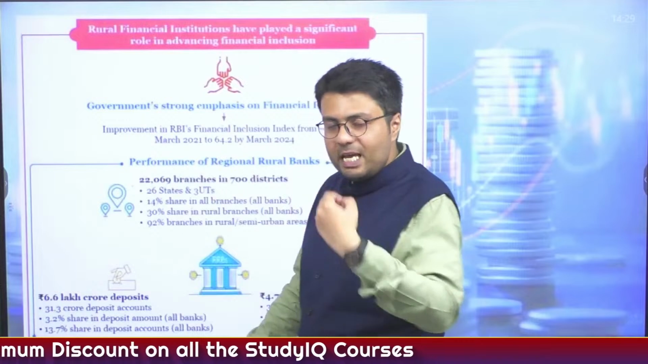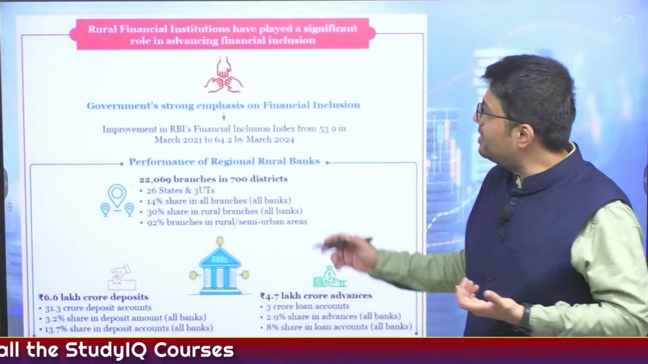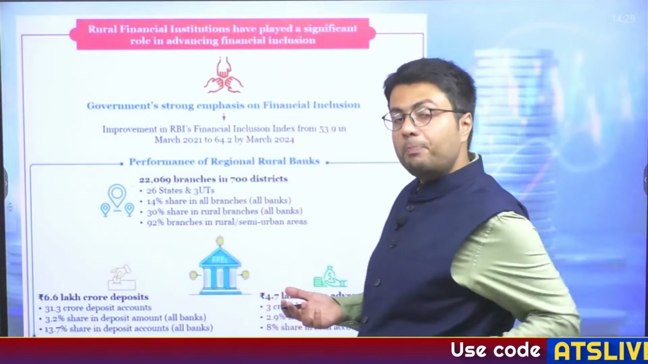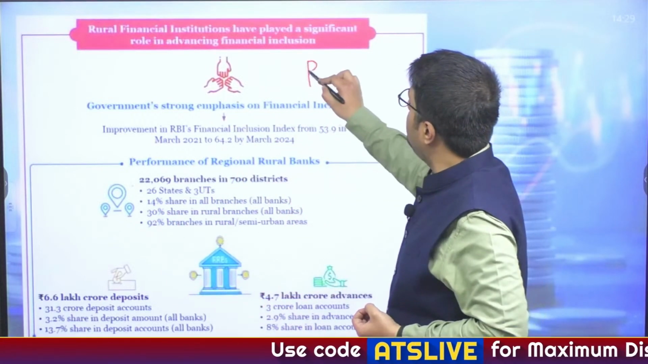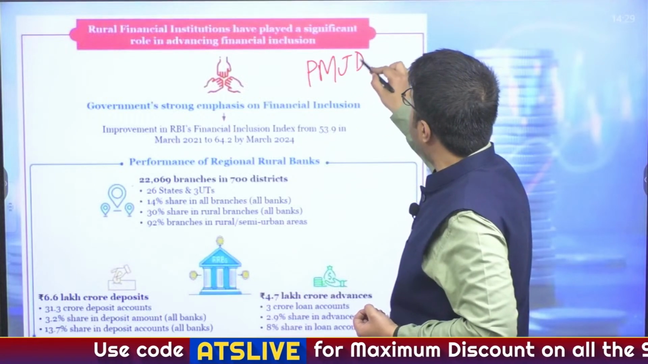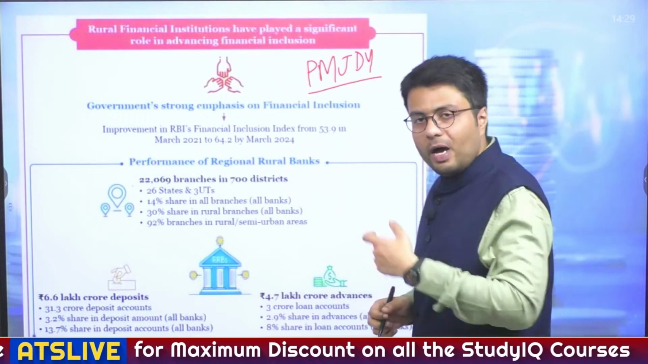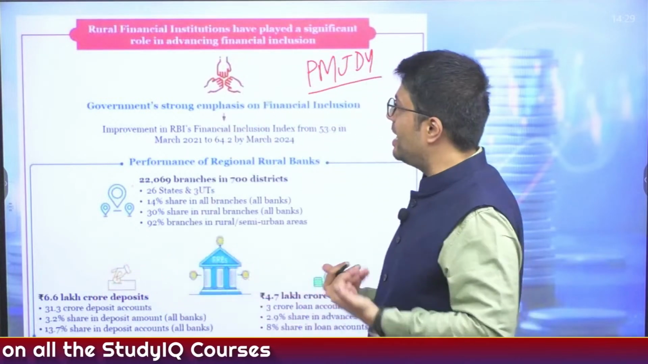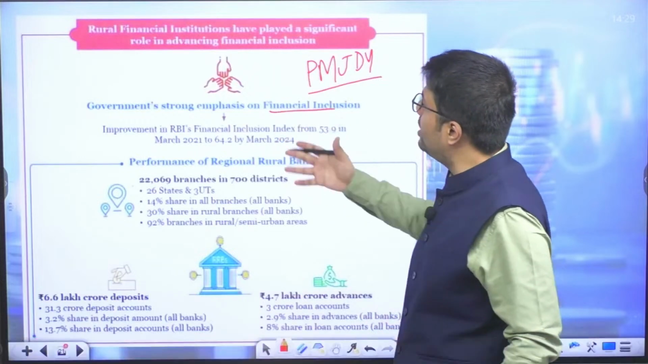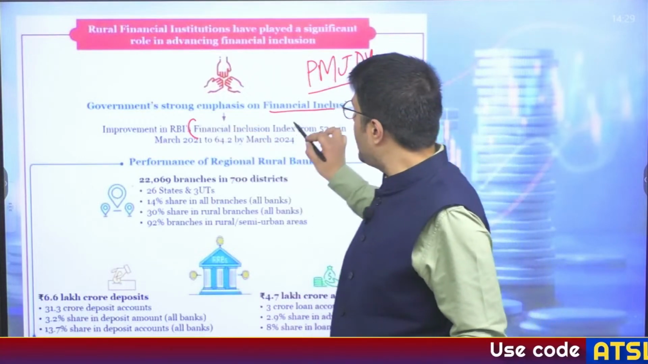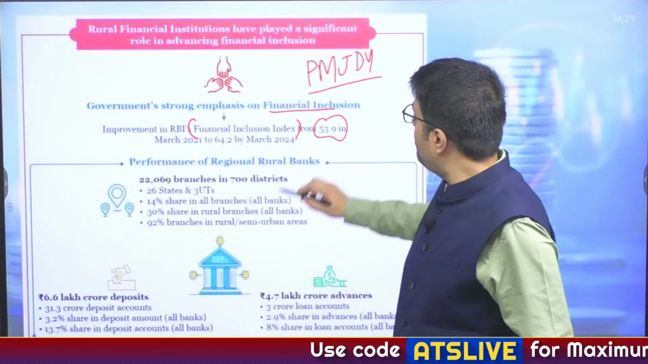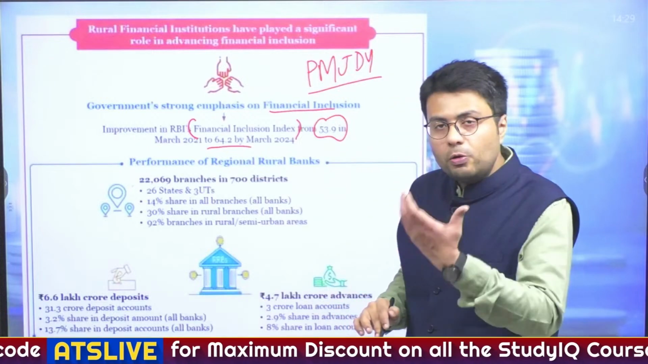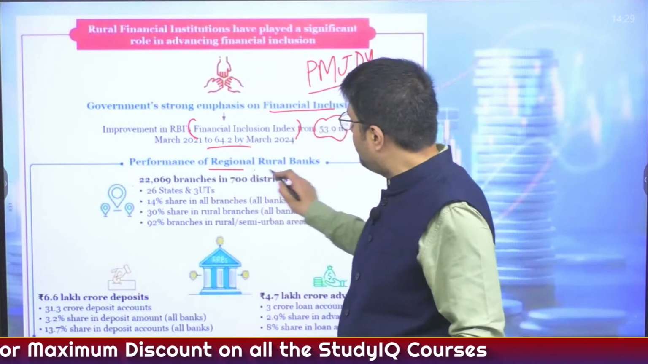Now, one of the key measures of the government of India is that it has tried to bring what is known as financial inclusion, and one of the key policies by the current government was that it brought Pradhan Mantri Jan Dhan Yojana, where bank accounts of unbanked people were opened, and this unlocked the potential of the formal economy in India. As you can see, India's financial inclusion has increased as per the RBI's financial inclusion index, which rose from 53.9 to 64.2, and also this highlights the improved performance of regional rural banks.